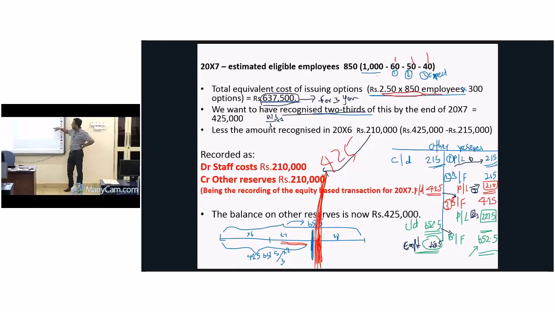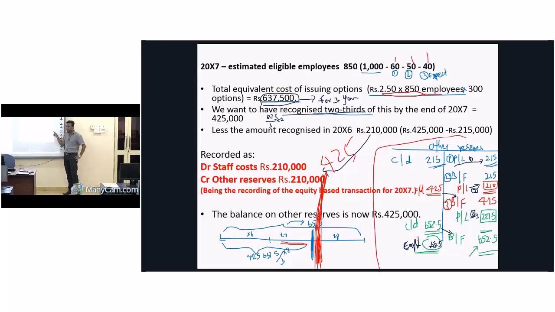Look, the account is there now. Other reserve, double entry again. Staff cost debit, or the profit and loss account debit for year 2, and credit to other reserve account 210. As a result of that, you look at my other reserves account, it is there in my working here. So then in other reserves, in the year 1 P&L we have 215. From the year 2 profit and loss account we have another 210. At the end of year 2 we have a balance of 425. We have one more year to see the real outcome.